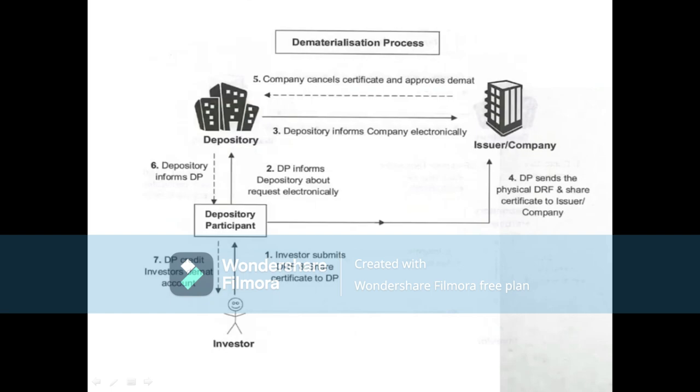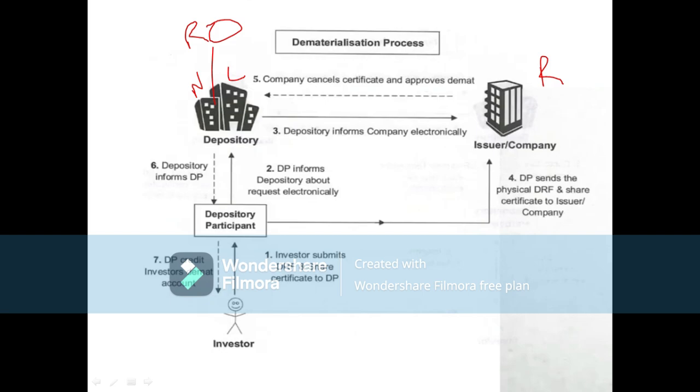And here this is represented in graphical form: investor, depository participant, depository, and finally the issuer, the company. In the previous class we discussed that the company maintains a register. In its register, whose name will be there? The depository's name will be there, which is NSDL or CDSL. Their names will be registered and they are known as the registered owners. Their name will be there in the company.